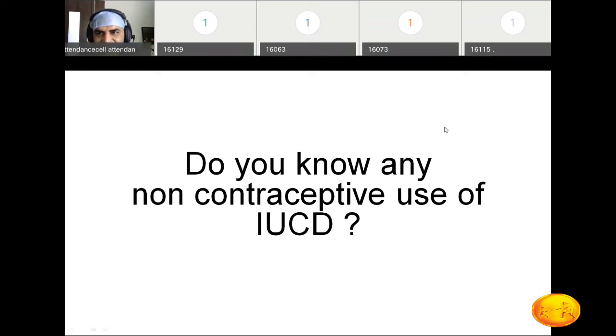Decreases the chances of cancer, which is reduces the endometrial cancer, not cervical. The incidence of endometrial cancer decreases. Which property?